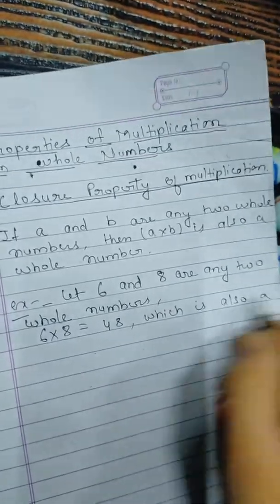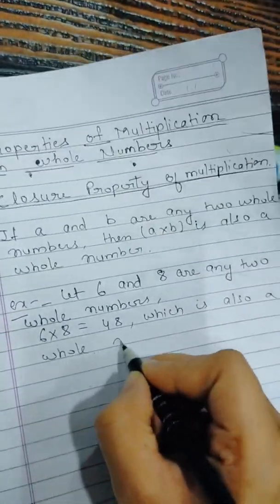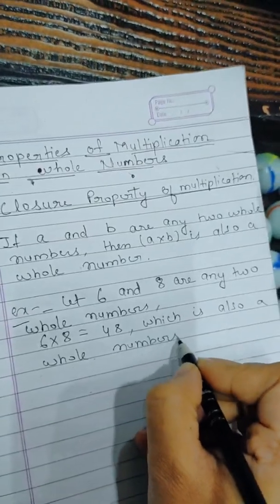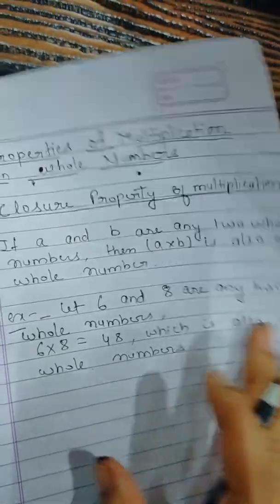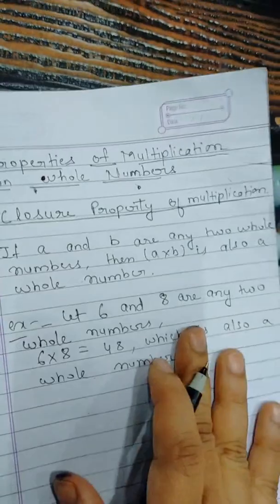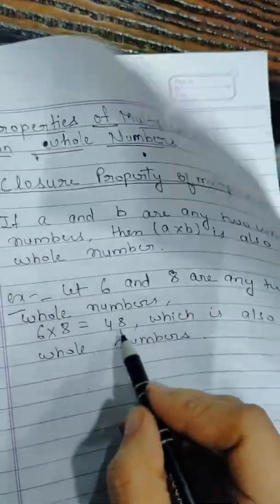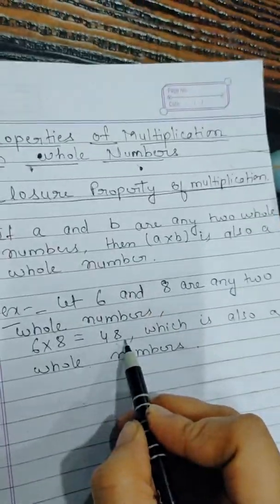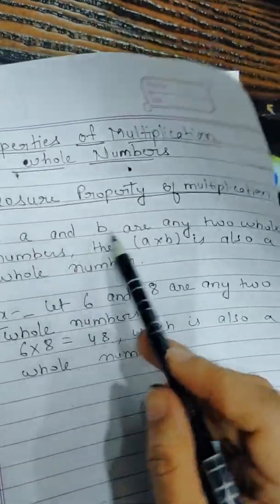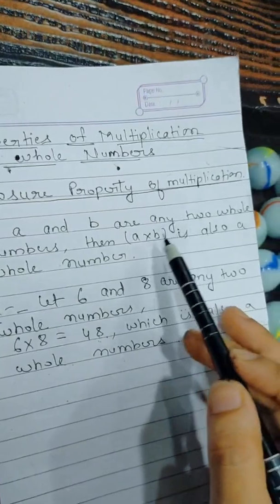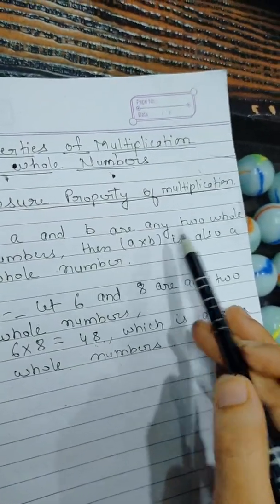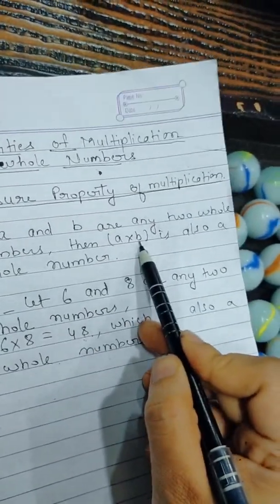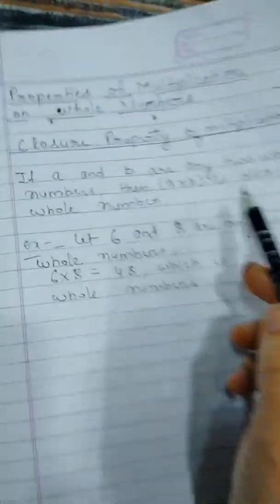also a whole number. And I have told you all natural numbers together with 0 are called whole numbers. So all natural numbers are whole numbers. So 48 is also a whole number. So you can say if A and B are any two whole numbers, then A into B is also a whole number. That is, the product of any two whole numbers is always a whole number.